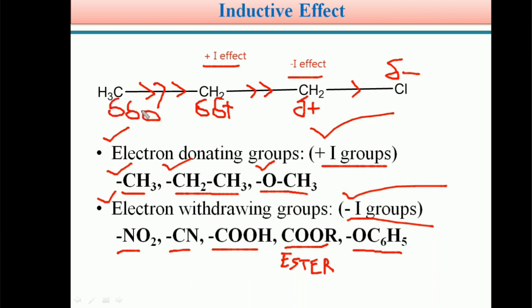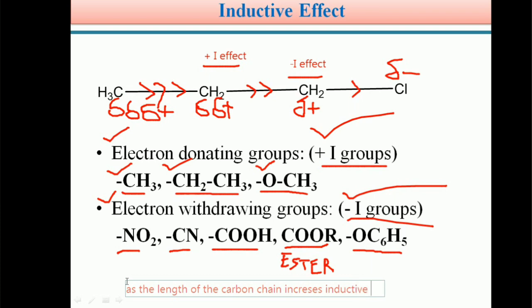As the length of the carbon chain increases, the inductive effect decreases.